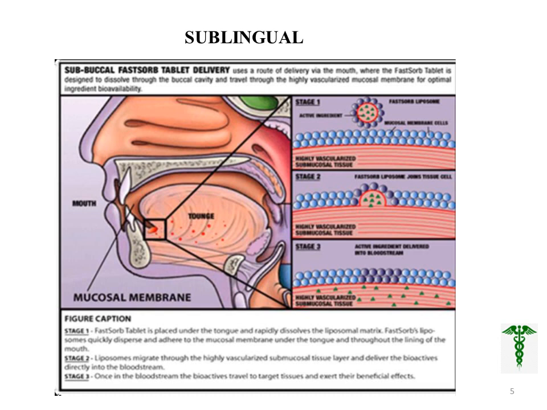Then the liposomes migrate into the highly vascularized submucosal tissue layer and deliver the bioactives directly into the bloodstream, and once it reaches the bloodstream, it moves to the target tissue and exerts its beneficial effect.